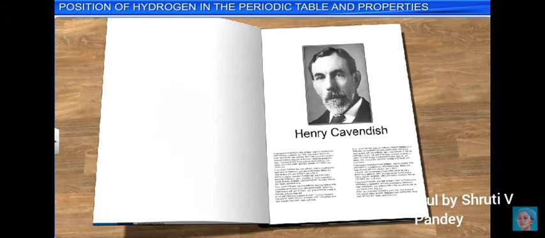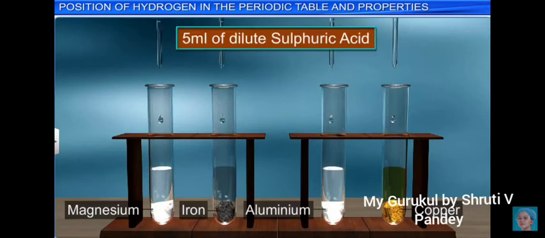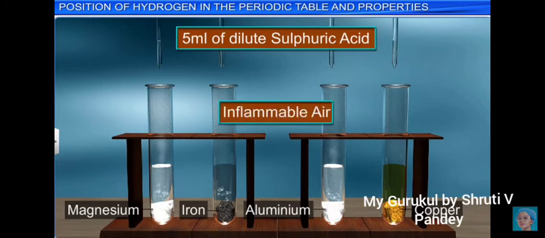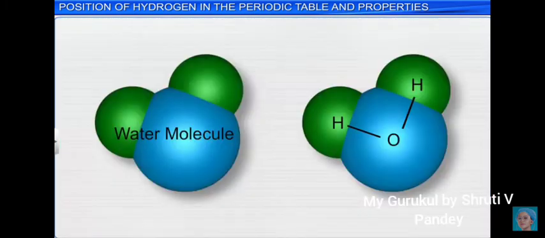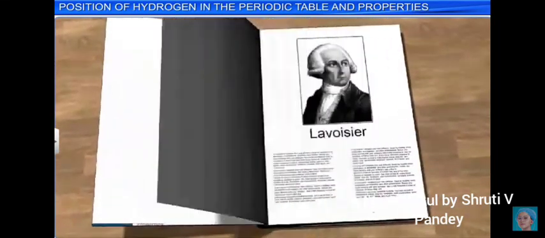Discovery of hydrogen. The credit of discovery of hydrogen goes to Henry Cavendish, although Robert Boyle had prepared the gas in 1672. Not only did Cavendish prepare the gas from iron and dilute acid, he also established its elementary nature and showed that water is formed when this gas burns in air.